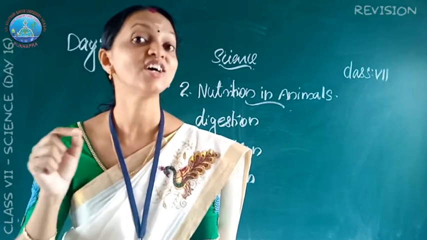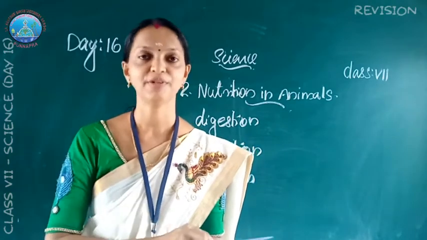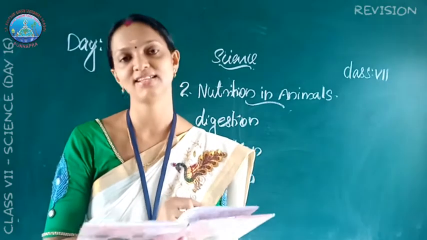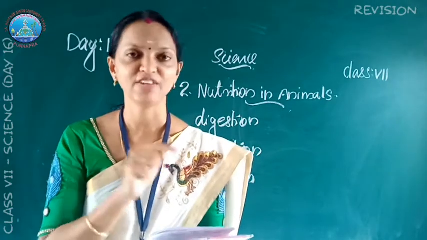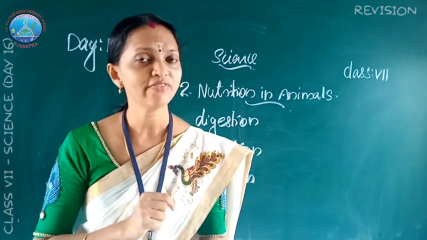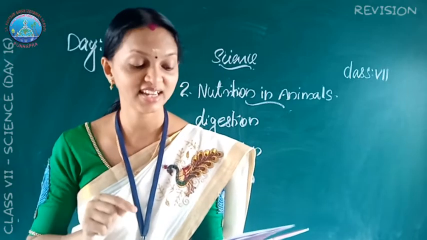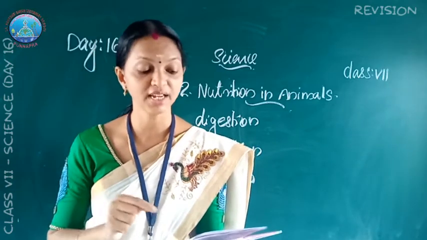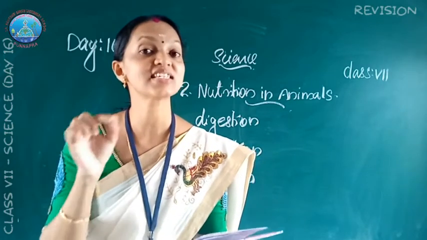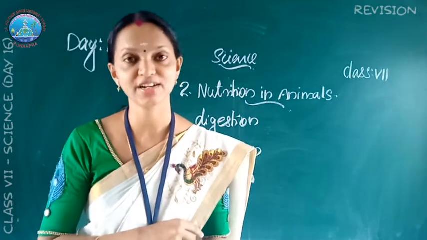The function of villi is to increase the surface area for the absorption of the digested food.